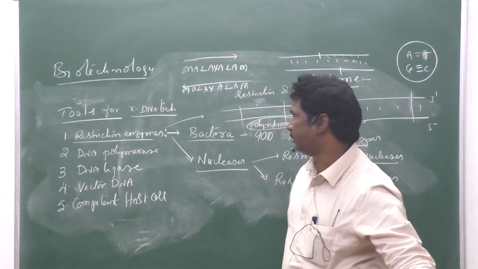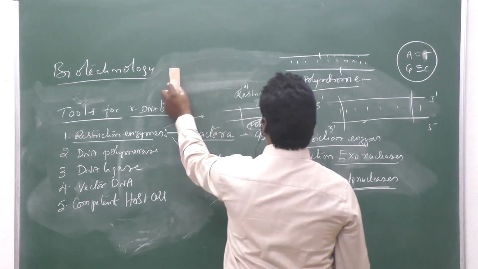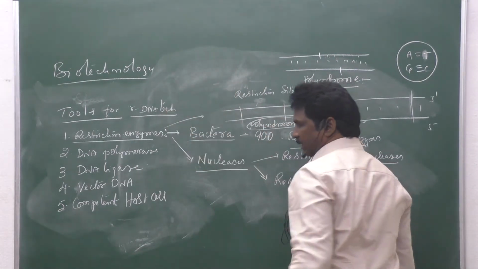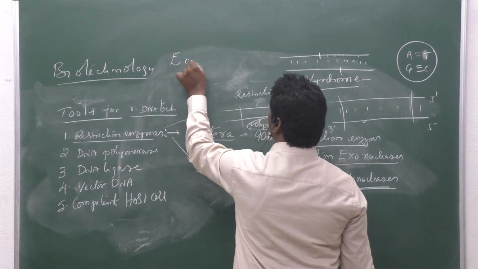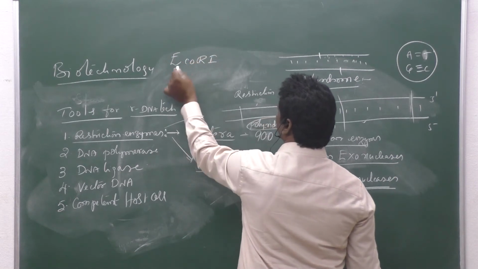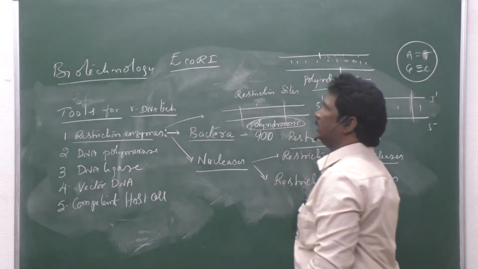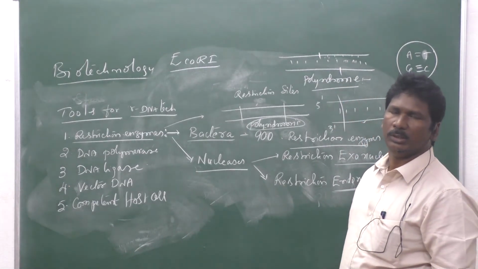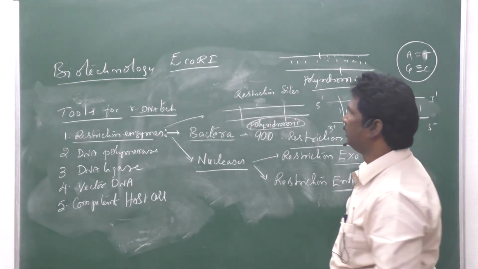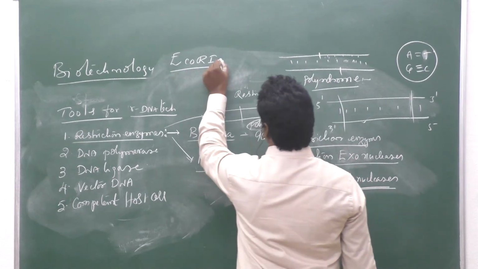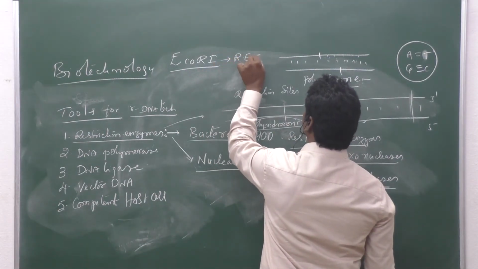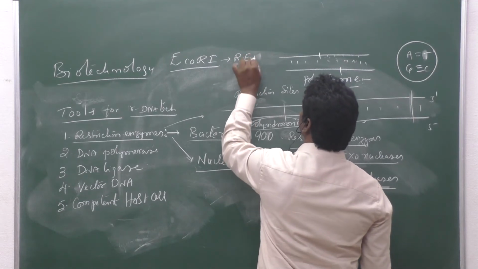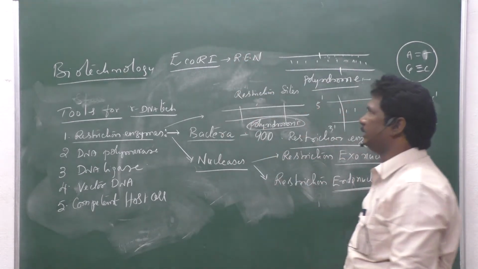For example, one of the restriction endonuclease enzymes is called EcoRI. It is important for the exam and for NEET. That is one of the restriction endonuclease enzymes.